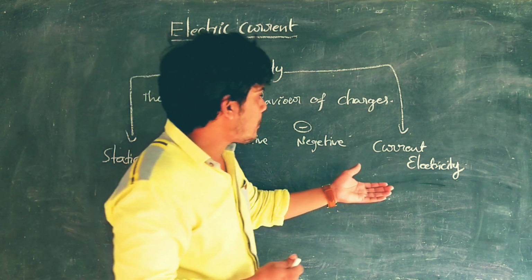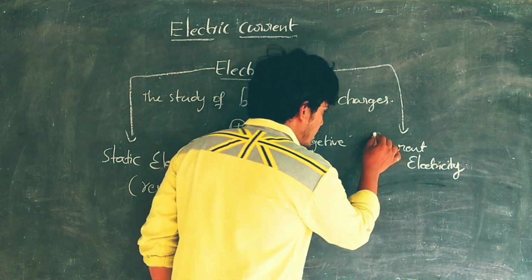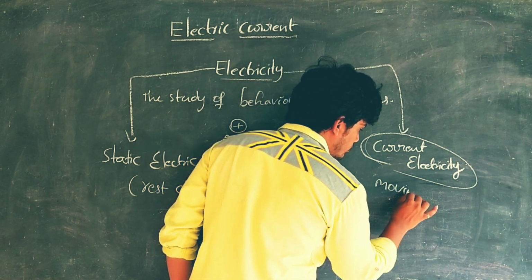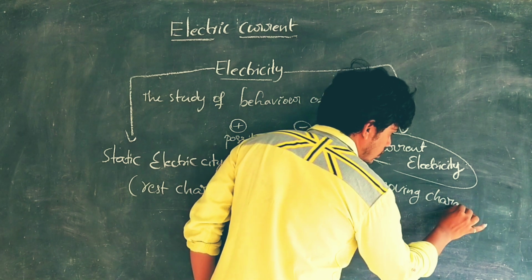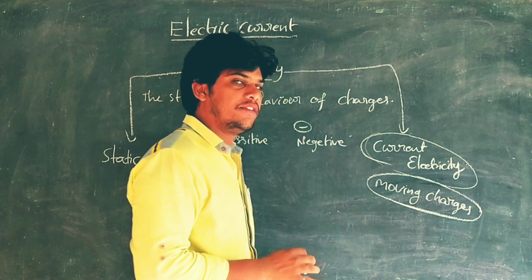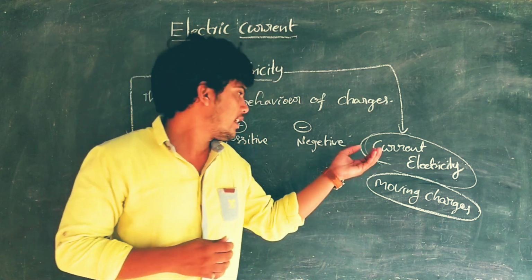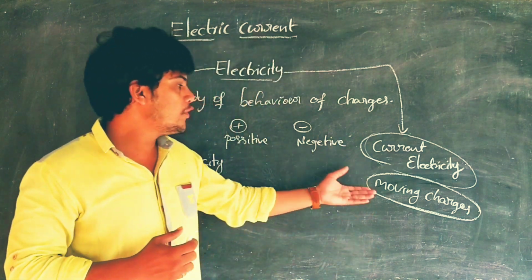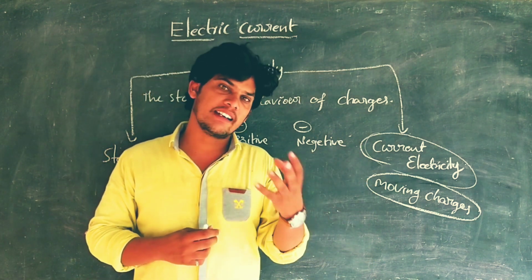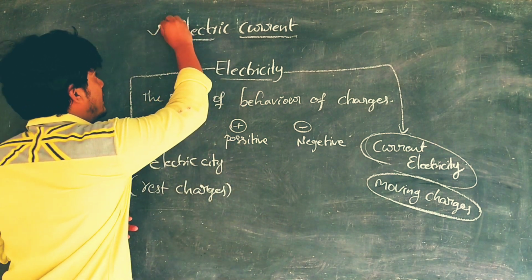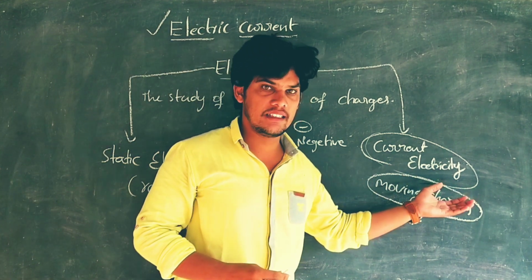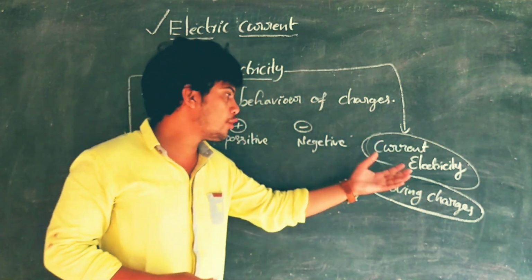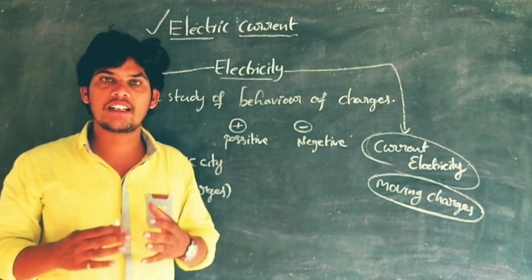Now come to the point, current electricity. What is current electricity? Current electricity can be defined as the study of moving charges. The study of moving charges is called current electricity. Are you clear? The chapter Electric Current belongs to current electricity. It is a subgroup of current electricity.